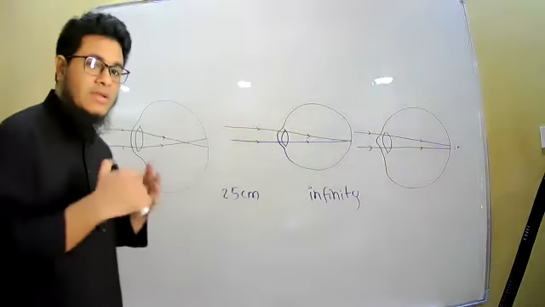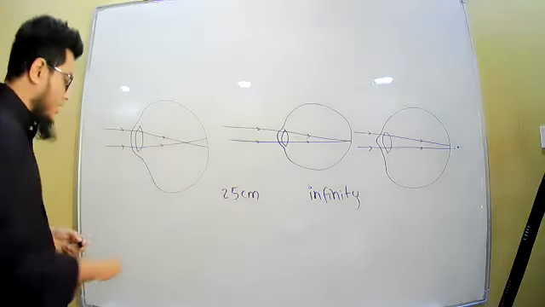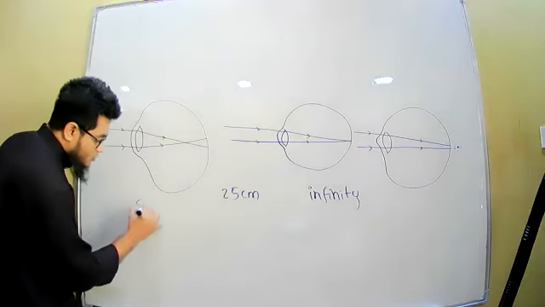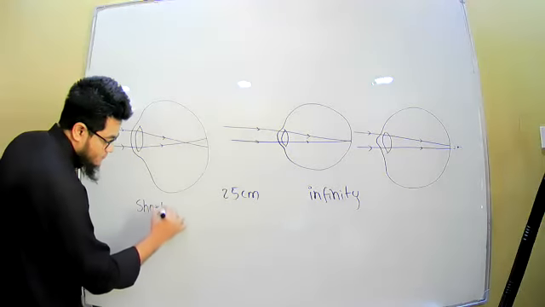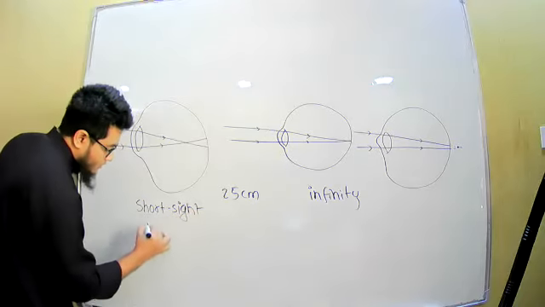Now, what will be the result if an eye has this type of problem? Then he will be having short sight, or we call it myopia.